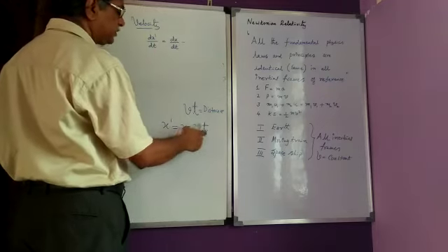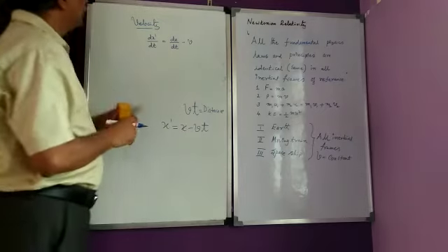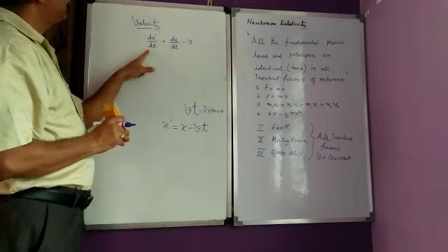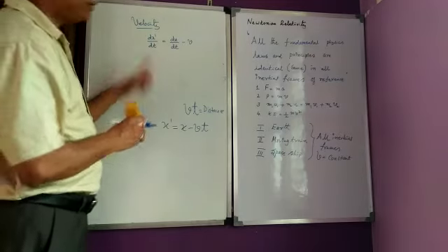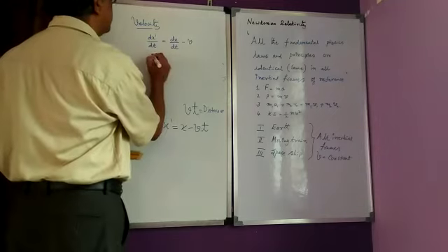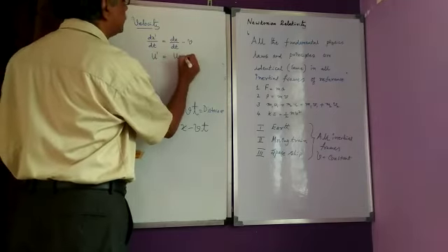If you differentiate this with respect to t, you will get this. dx dash by dt, the differentiation of x with respect to t, this will give you the velocity. So I will represent this by u dash, this by u, and this is v.